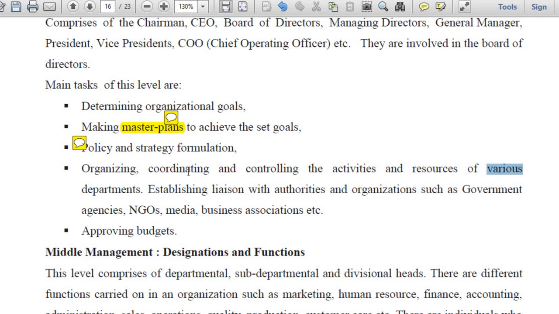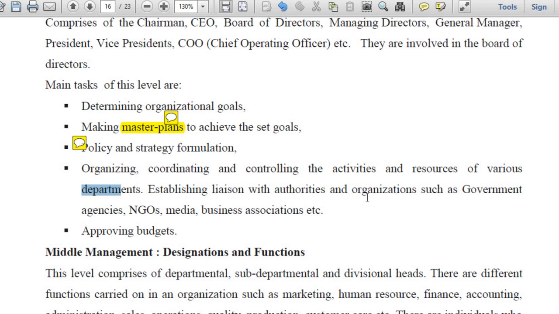Next is organizing, coordinating, controlling the activities and resources of various departments. These top level bosses are just above the middle level, and the middle level people are basically the departmental heads. So who is the boss of the departmental heads? Top level. So top level people have to organize, coordinate, control, review, direct the activities of whom? The middle level people or the departmental heads. Understood? Immediate supervisors have to do all these activities with their immediate juniors only. So for top level, the immediate juniors are the departmental heads or the middle level managers. So they have to oversee the activities, the controls and everything of the departments.